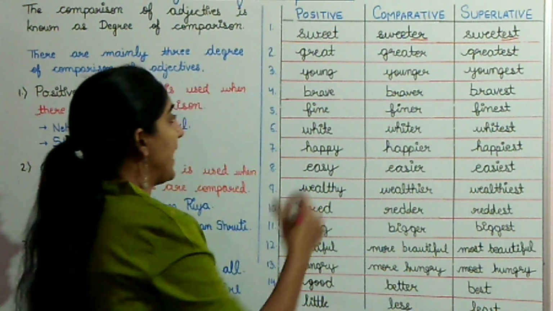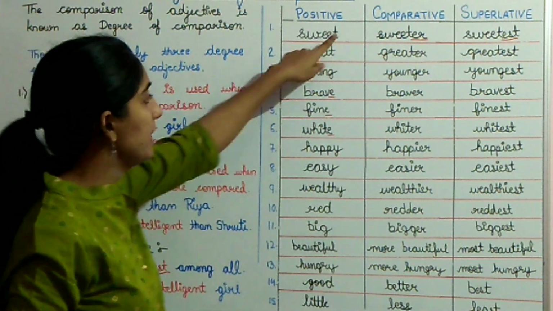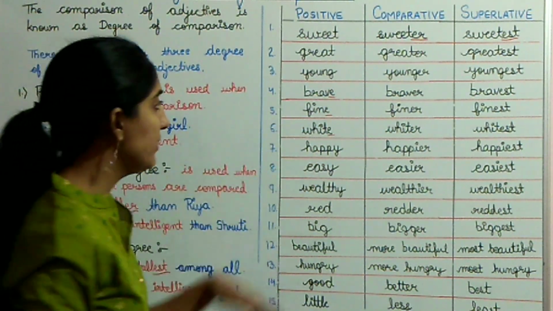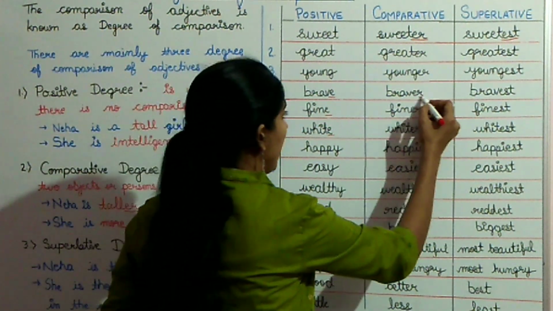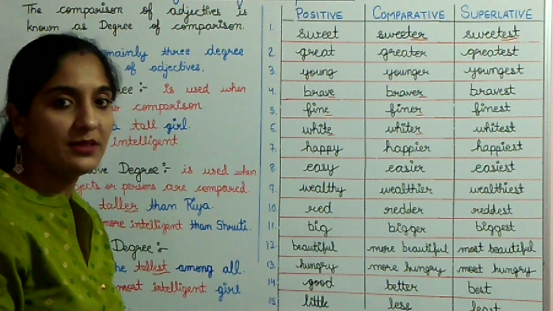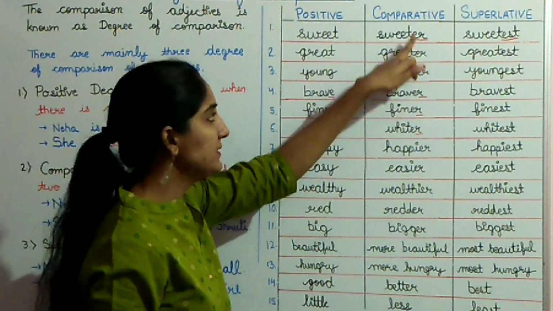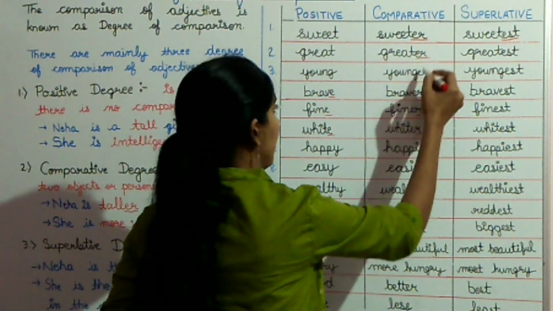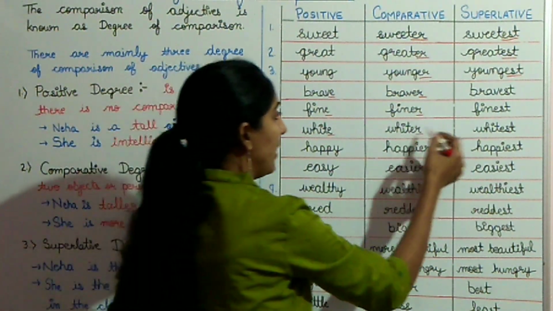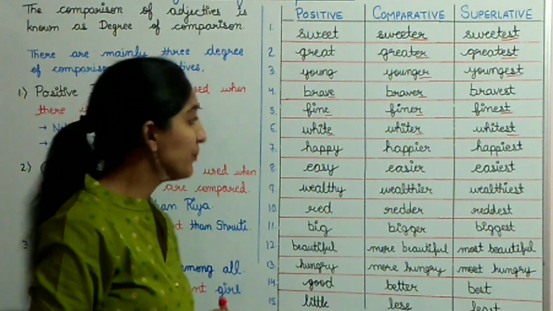Now in this case, as you can see, E is already at the end of the word. Here, E is not there in the first three examples. But in these three examples, E is already there. So I will only add R. I will not add ER because E is already there. In the first case, we added ER and EST. But in this case, we only add R, and in superlative, we will add ST.